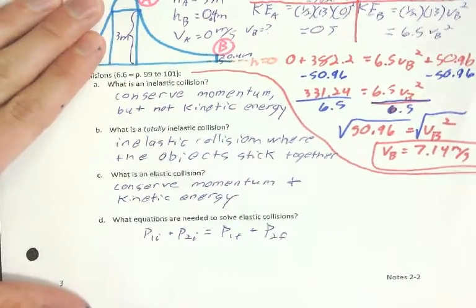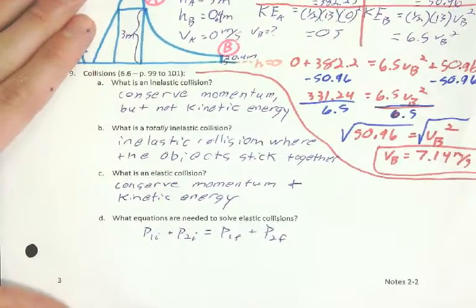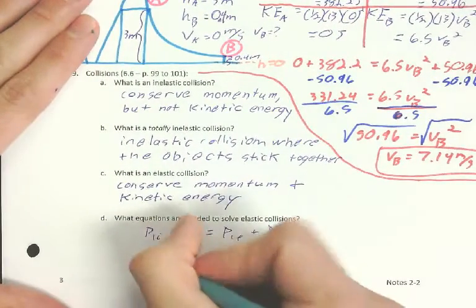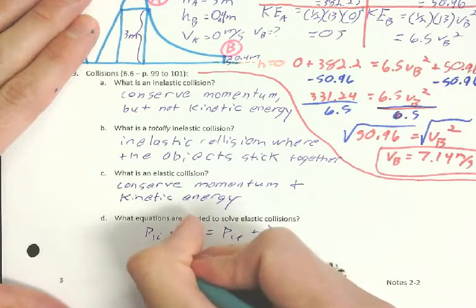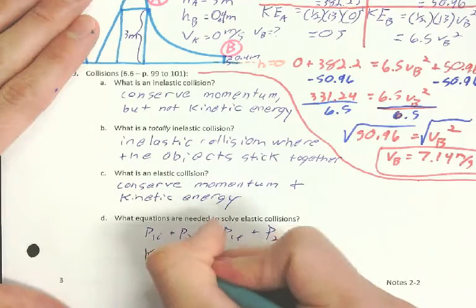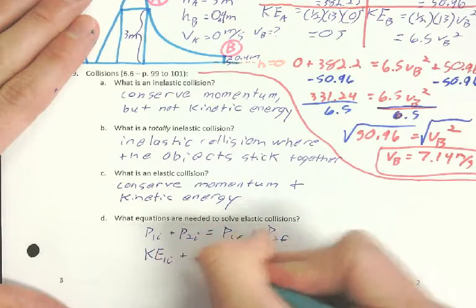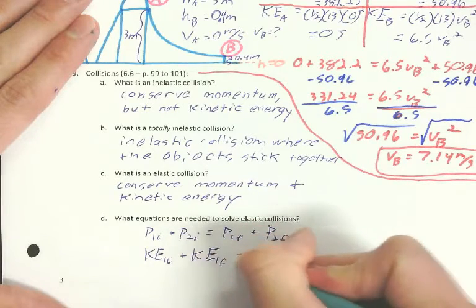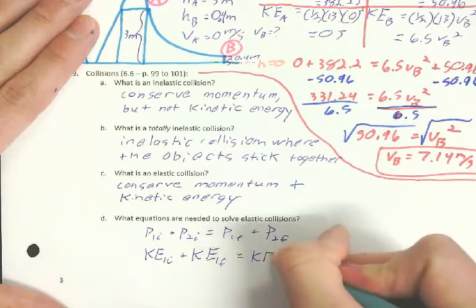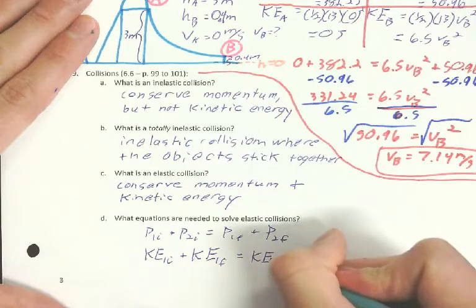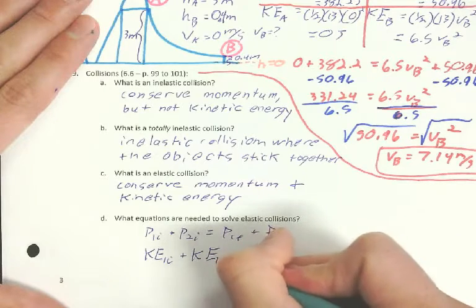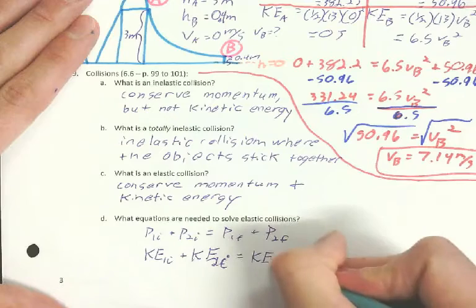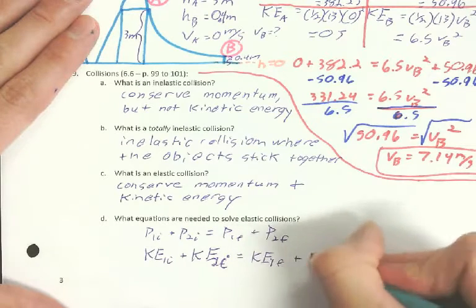But because elastic collisions conserve momentum and kinetic energy, we actually need conservation of kinetic energy also, which is the kinetic energy of 1 initial plus the kinetic energy of 2 initial, that's my bad, equals the kinetic energy of 1 final and 2 final.